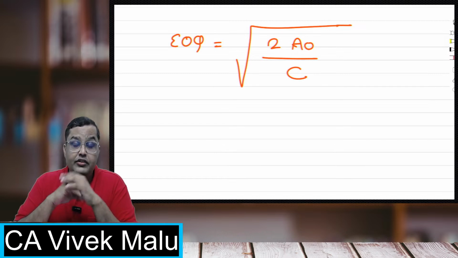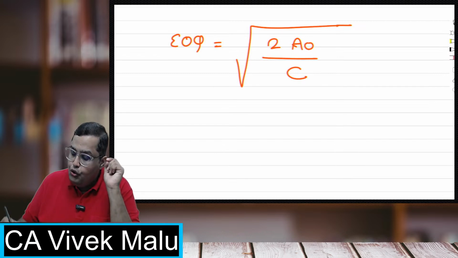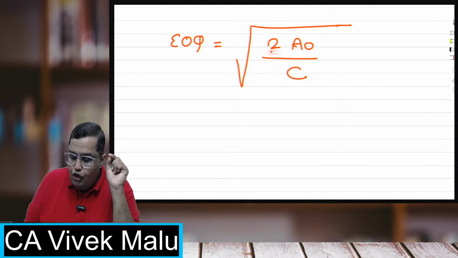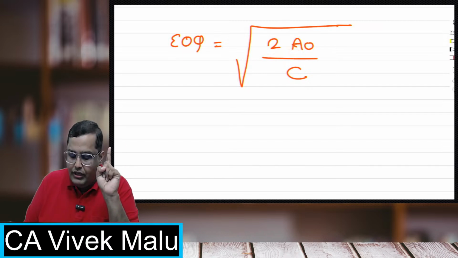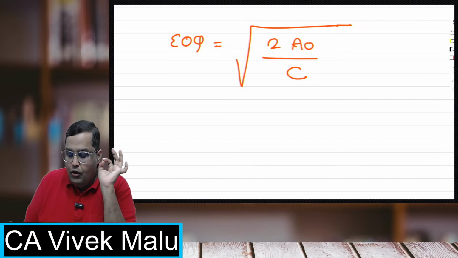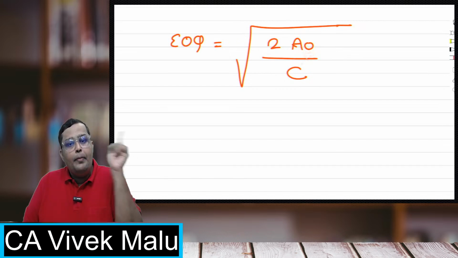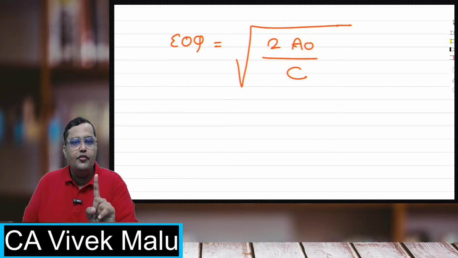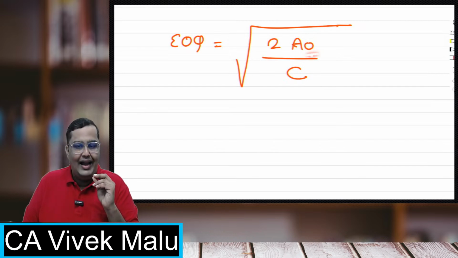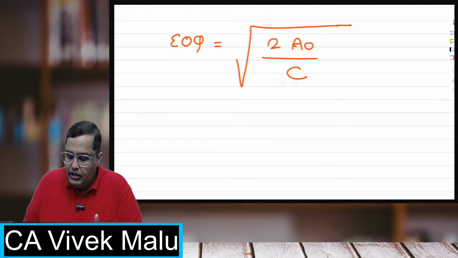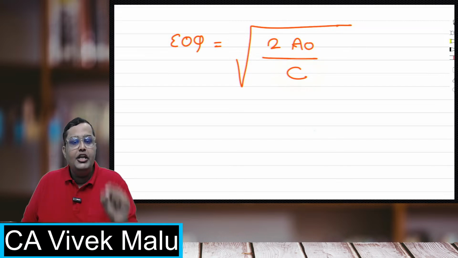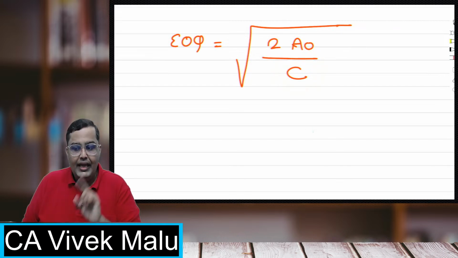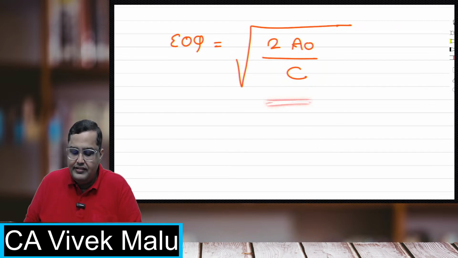2AO upon C, students, it means twice into annual requirement. What is this? This is annual requirement. What is this O? Ordering cost per order. So if I am placing an order one time and I spend 500 rupees, this is 500 rupees, one time order, whatever is the cost. C is carrying cost per unit per annum, PUPA, for 1 unit for 1 year. So that is the formula for EOQ.